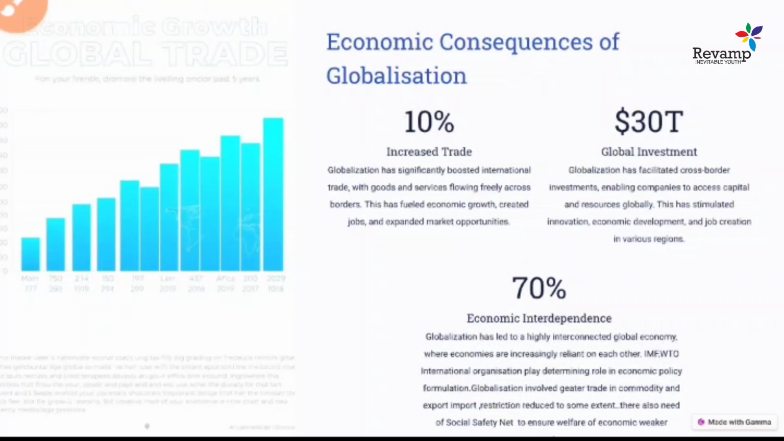And this globalization really positively impacted every country, because even in India, we see a lot of growth, and a lot of people's living standards have increased with this globalization. So this is the very positive impact of globalization in terms of economy.